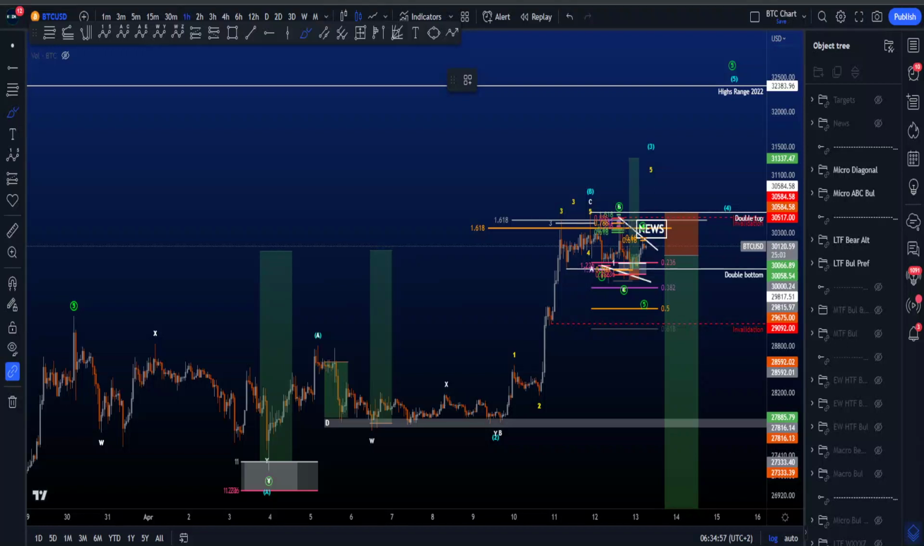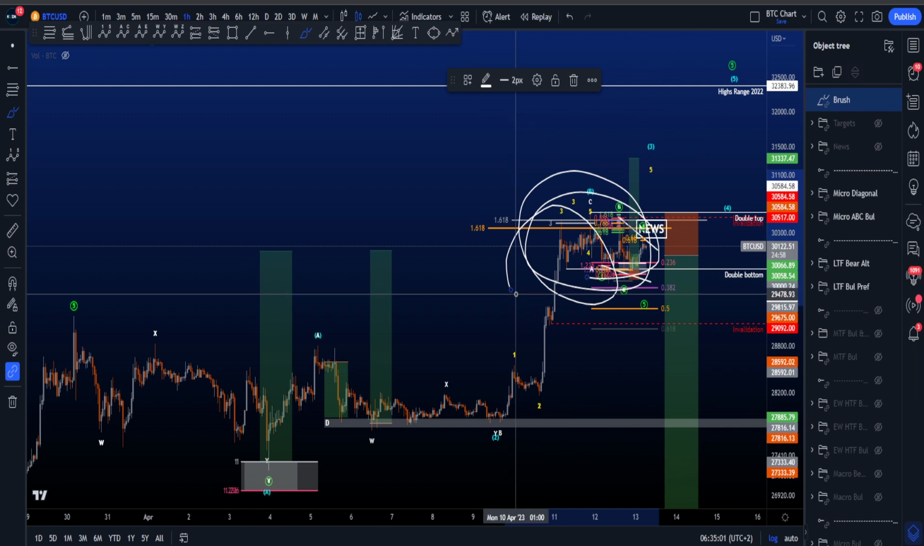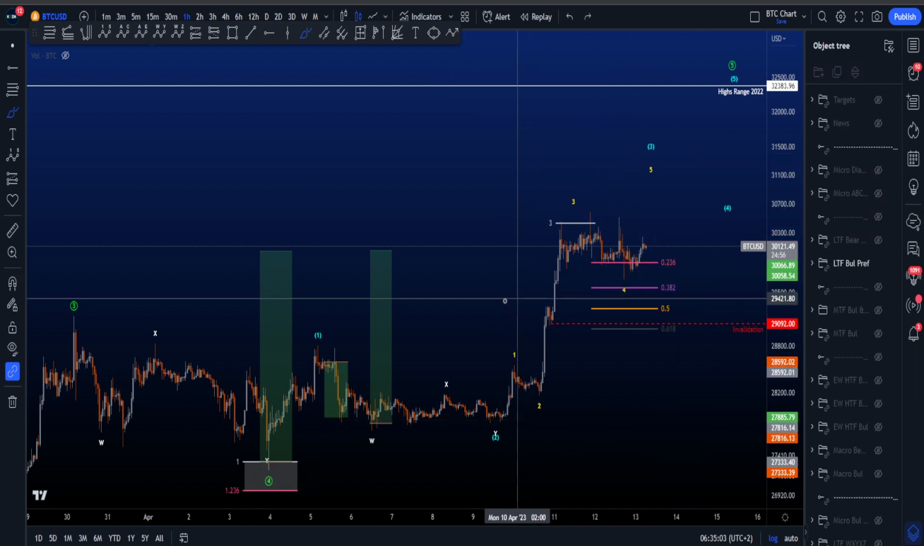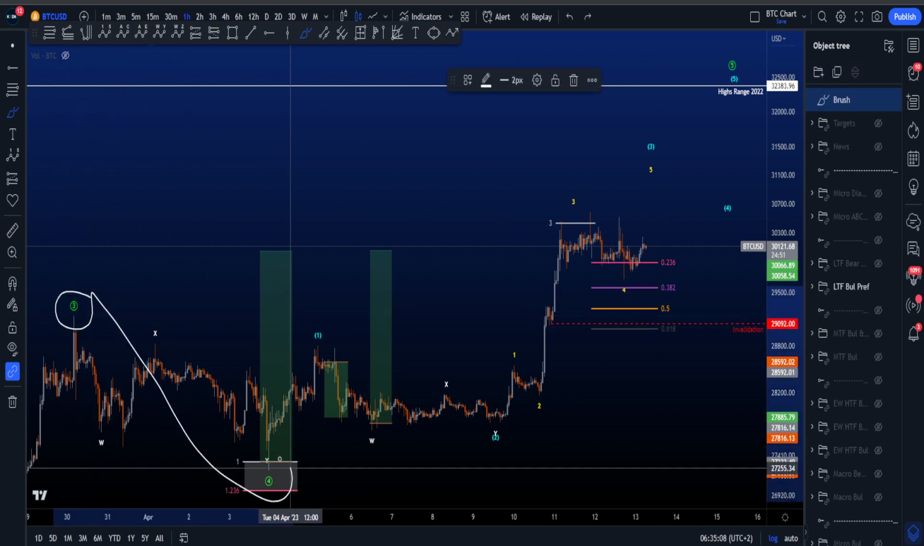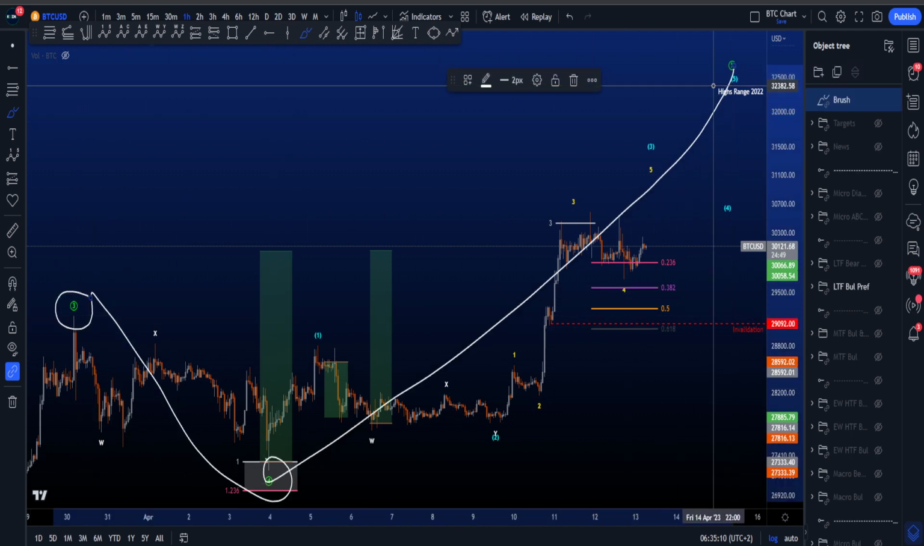Hi everyone, let's look at my preferred and alternative bullish and bearish low time frame and micro scenarios, including potential trading setups, starting with my preferred low time frame bullish Elliott Wave scenario on Bitcoin, where we're looking for this to be a wave 3, wave 4, and now in a wave 5 to the upside.